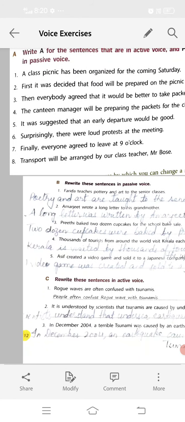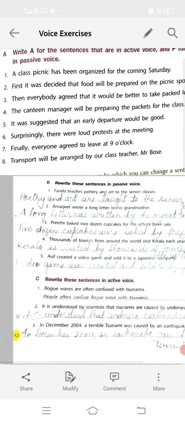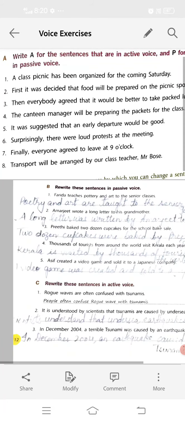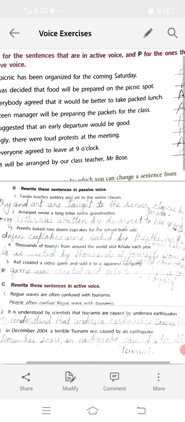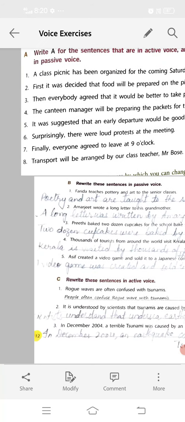And one more thing is there, that here more importance is given to the doer or the person who is doing the work, that is the canteen manager. तो कैंटीन मैनेजर यहाँ पर आपका सब्जेक्ट है, तो इसलिए दिस इज ऑल्सो योर एक्टिव वॉइस.